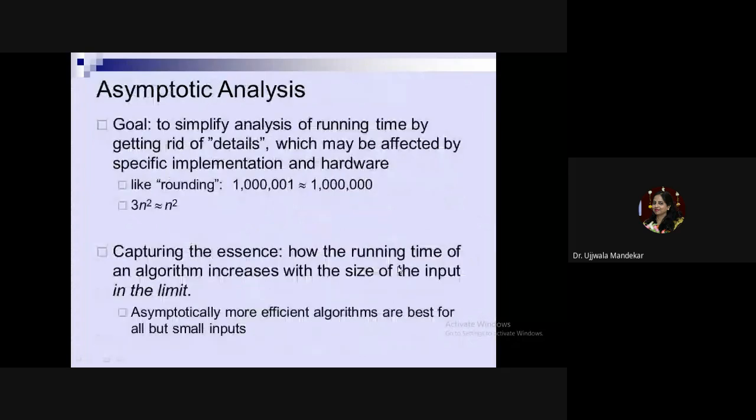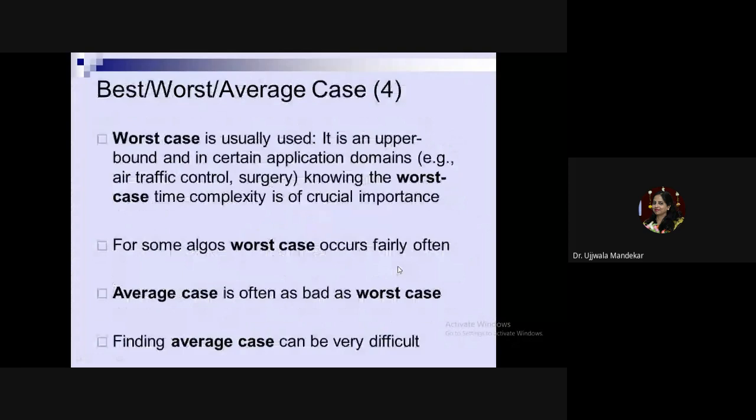Now next is, what do you mean by asymptotic notation? Among the base case, worst case and average case, the worst case is usually used. It is the upper bound of the certain application.